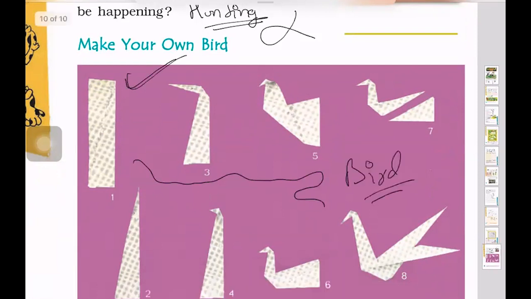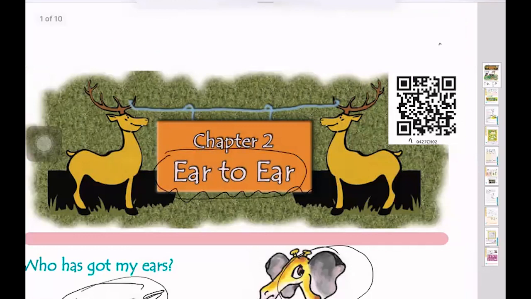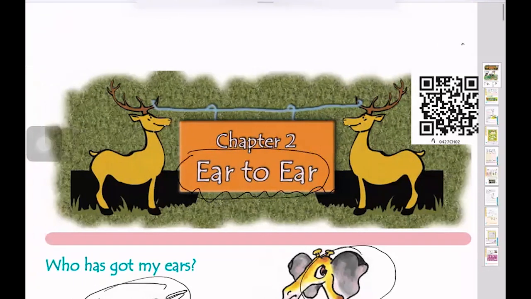So now, as we started the chapter and it is Ear to Ear, we now know why it has the name Ear to Ear. We have read about animals whose ears are visible. We also read about animals whose ears are not visible to us. Then we saw that those whose ears are visible usually have hair on their skin and they give birth to young ones, while the animals who do not have ears usually have feathers on their skin and they lay eggs. So this was the most important thing.